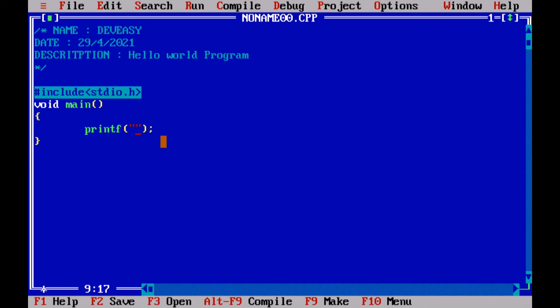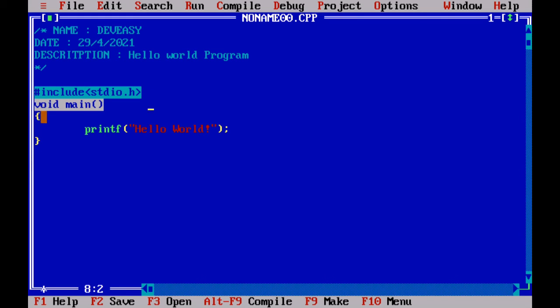Inside this double quotation, anything I write will be displayed on the screen. For example, I'll write hello world. After this, the compiler will first check the include stdio.h. It will take that library and keep it aside, and then it will start to compile void main.